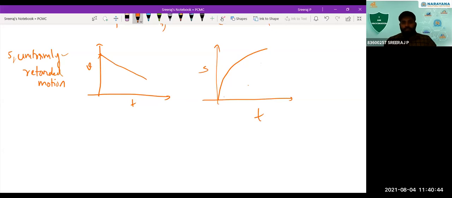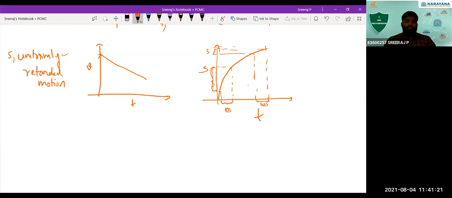You can see here, initially, if you see this time interval, the displacement is almost this much. Within this much time, for example, the car has moved this much displacement. But after a certain time, for the same time interval, the displacement is less. Within the same 10 seconds here and 10 seconds here, the car moved this much displacement because its velocity was high at that time. Now the velocity decreased, so after a certain time, for the same 10 seconds, the displacement has decreased.